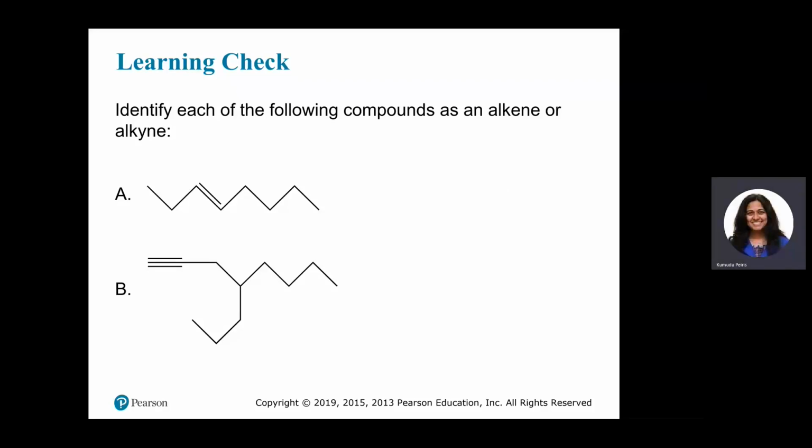Identify each of the following compounds as an alkene or alkyne. This is a carbon-carbon double bond. Therefore, this is an alkene. Here, this is a carbon-carbon triple bond. So, this is an alkyne.